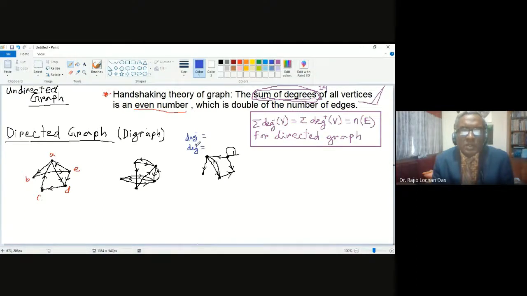The point I am now thinking about. And what will be the degree minus and degree plus for this point? I'm not giving you the name, just writing degree minus and degree plus.